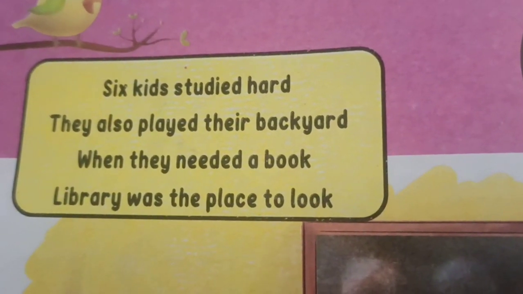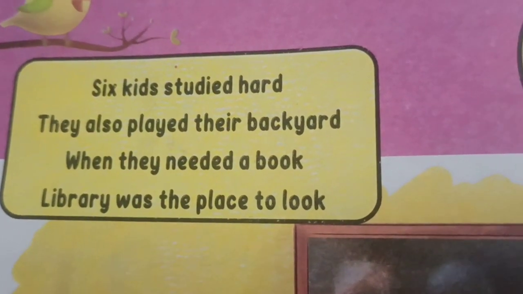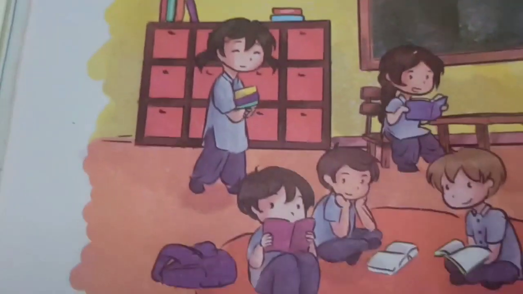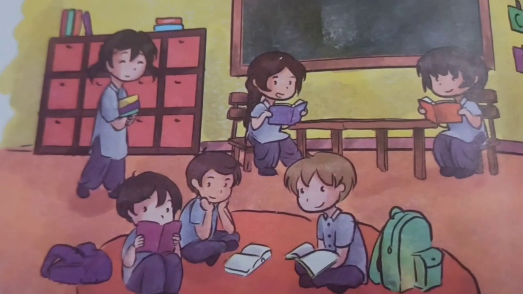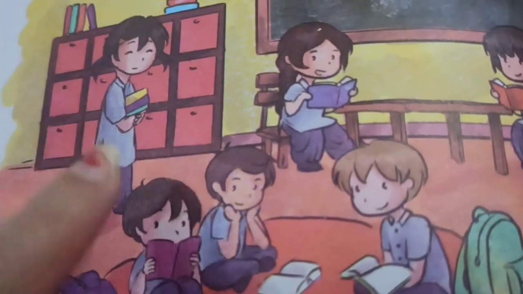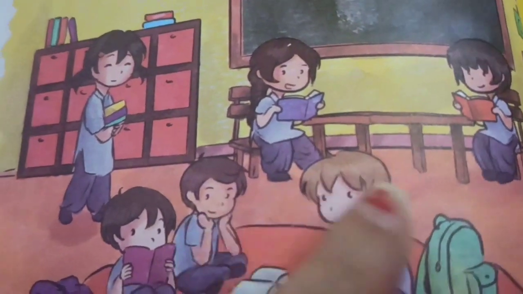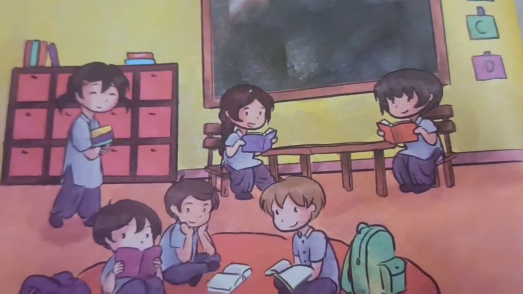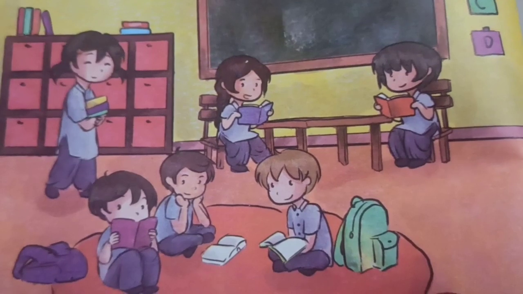They also played in their backyard. When they needed a book, library was the place to look. How many students are there in the picture? How many? Now let's count. 1, 2, 3, 4, 5, 6. There are 6 children in the picture.